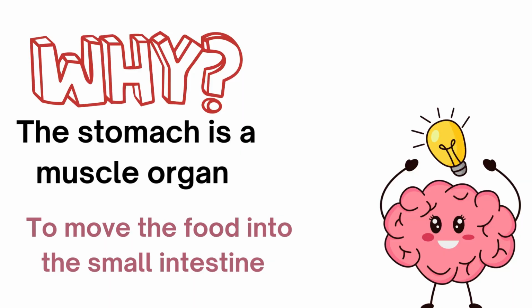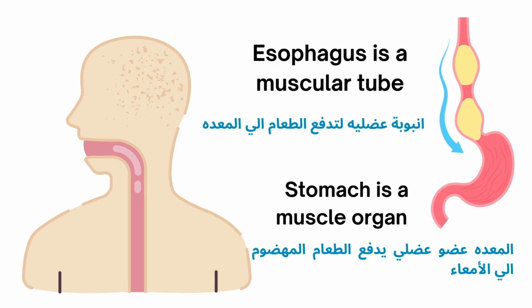So here, even the stomach, which is a muscle organ, or the esophagus, which is a muscular tube made of muscles, both of them have this structure. Why? To move the food.